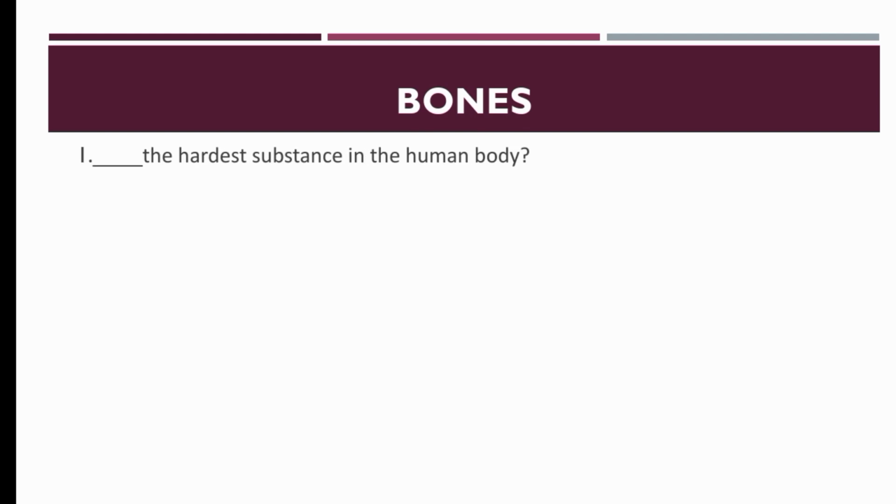Our first MCQ: dash is the hardest substance in the human body. Our options are enamel, bone, cartilage, or muscle. The hardest substance in the human body is enamel, which is present on our teeth. So the right option is A.